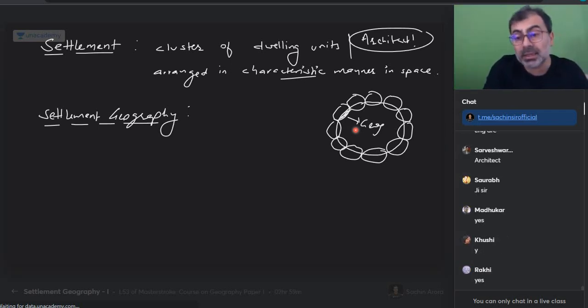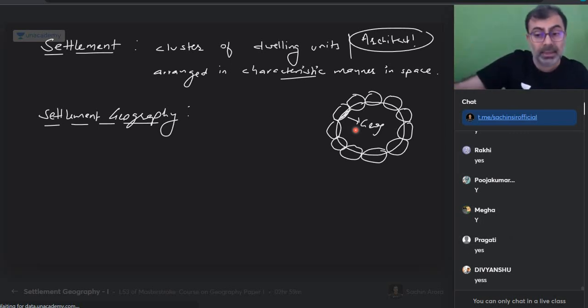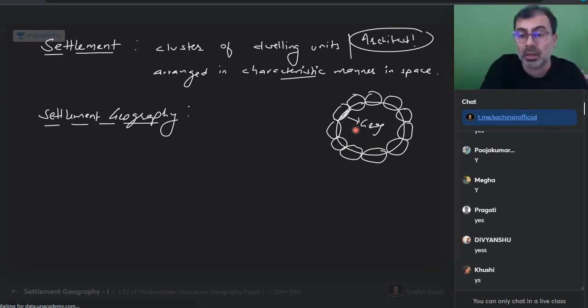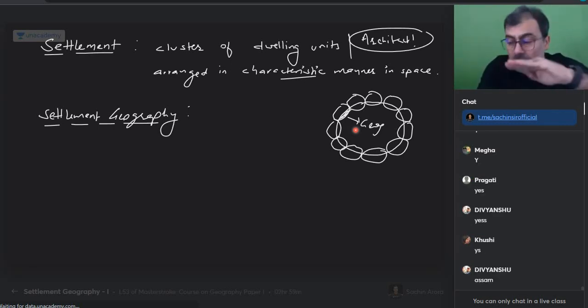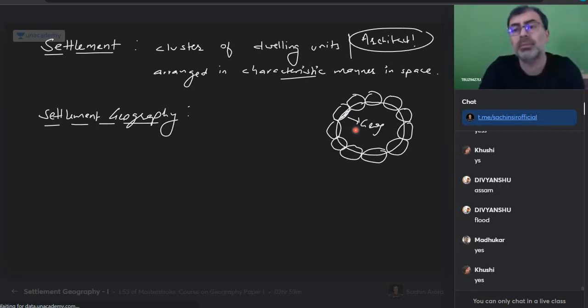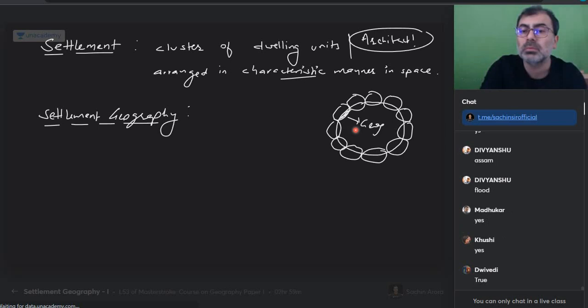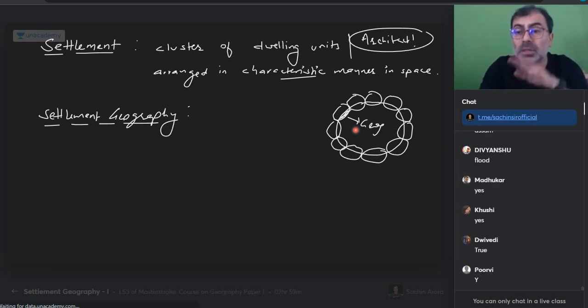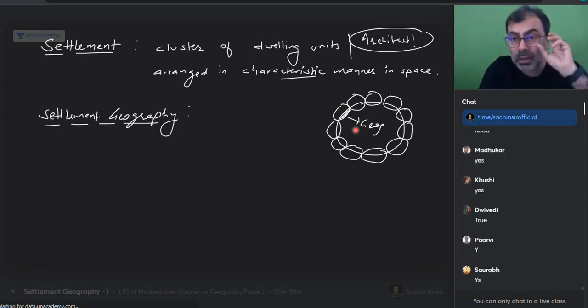True. As a settlement is there, we saw Patna getting flooded. Rain happened and monsoon is about to come. Again, the story will be like that. Yes, so right now, administration is struggling with giving electricity and water supply to the city settlement. And during the monsoon, what will they be struggling with? Removing water. True or not? Is everyone with me? Don't you think settlement is also the domain of an administrator, a public administration fellow? So what is geography? We will be looking at it from the aspect of a geographer. I think Burj Khalifa is not a very good idea for a desert where the carrying capacity is very low.